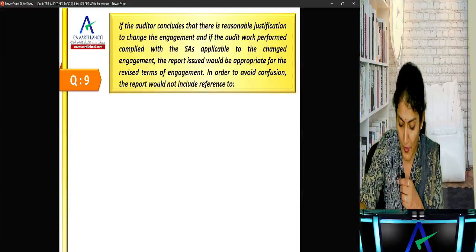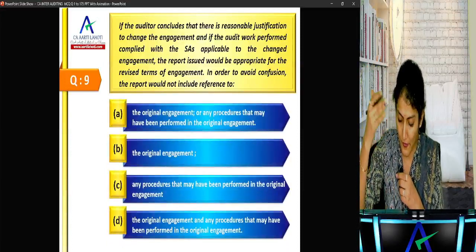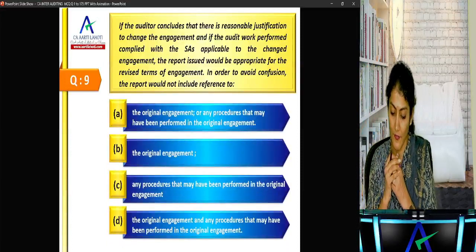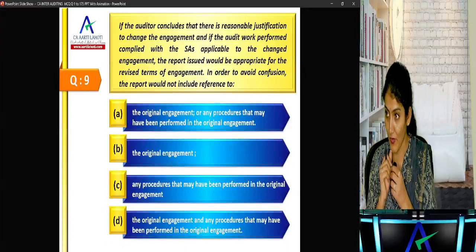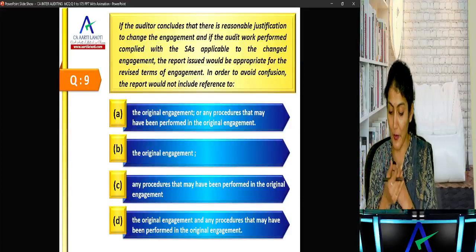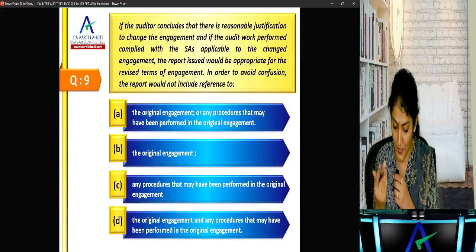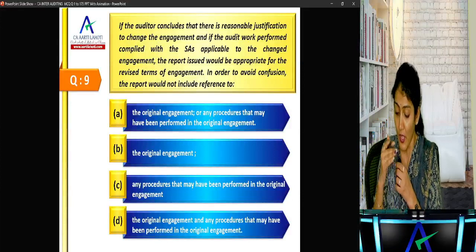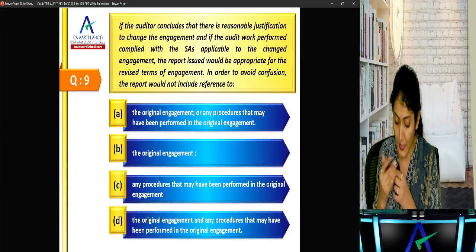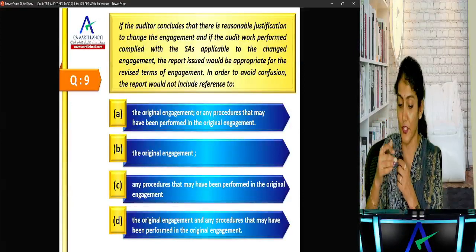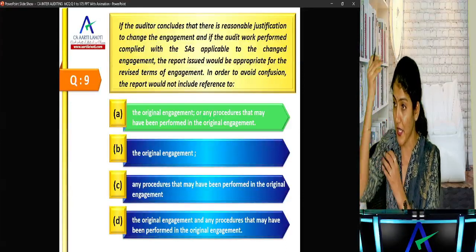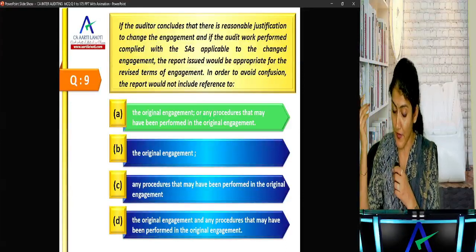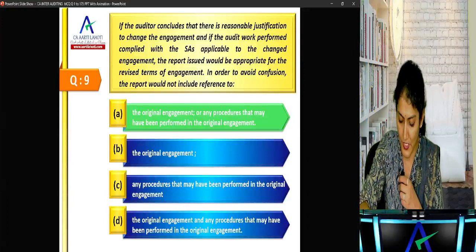In order to avoid confusion, the report would not include reference to the original engagement and any procedures that may be performed in the original engagement.